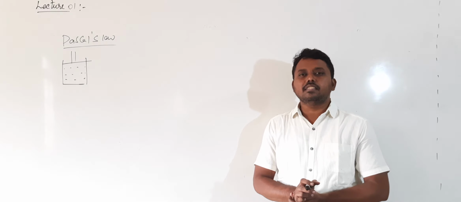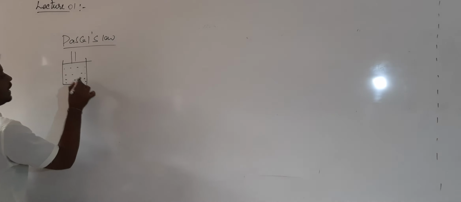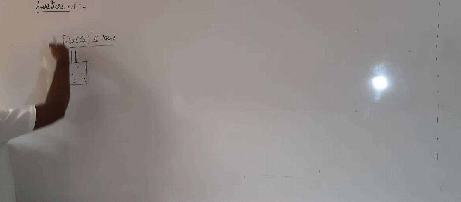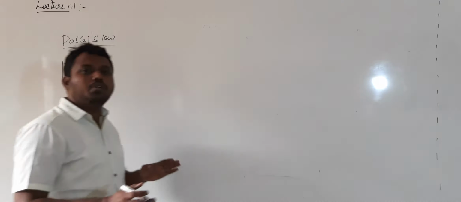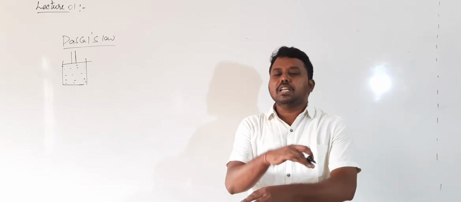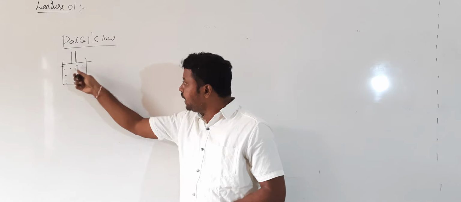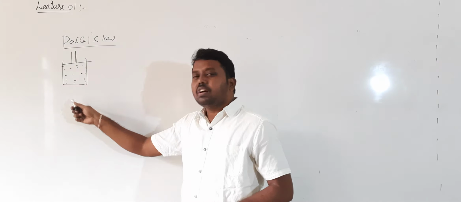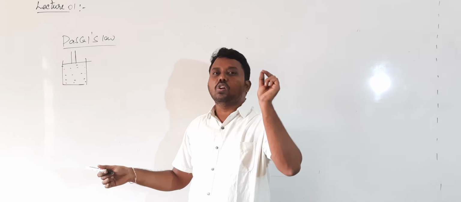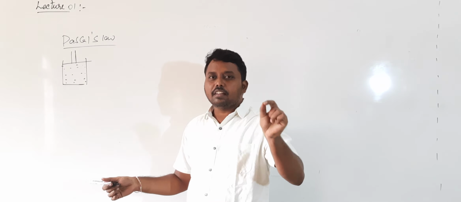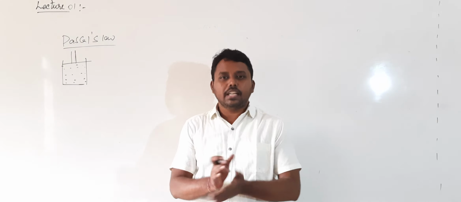What does this law tell us? Initially there is some pressure inside the container. Now when I push this piston inwards, I am increasing the pressure here. That increase in the pressure is not isolated to one particular place. That pressure will be transferred equally. It will not go only in one direction. It will go in all directions equally. And also the molecules will collide with the walls of the container with more force. That's why the pressure will be transmitted to the walls of the container also.